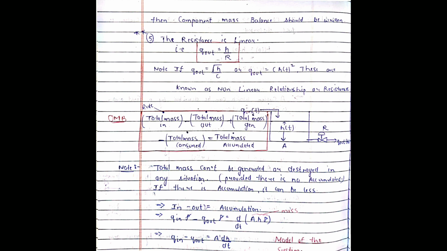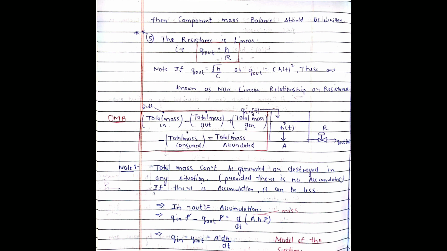So now we will be writing the overall mass balance. The overall mass balance goes like total mass in minus total mass out plus mass generated minus mass consumed is equal to total mass accumulated. When we are talking about the total mass, we should know that it can never be generated, neither can it be destroyed. So there will be no generation term and no consumption term. We will only be left with in minus out is equal to accumulation.